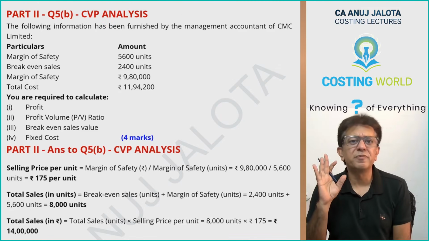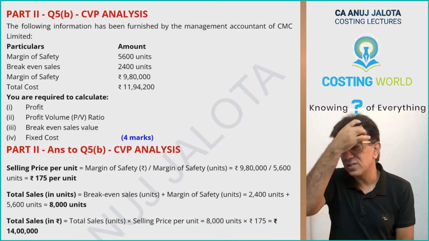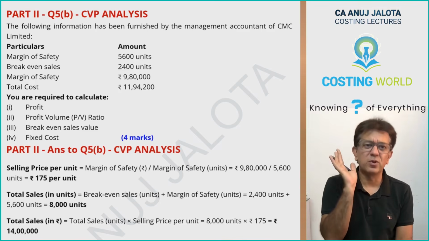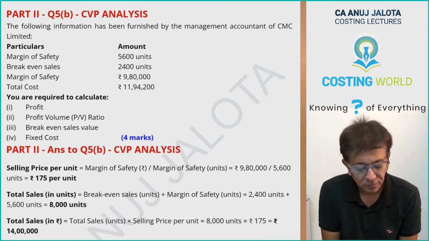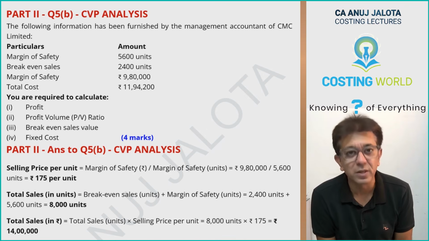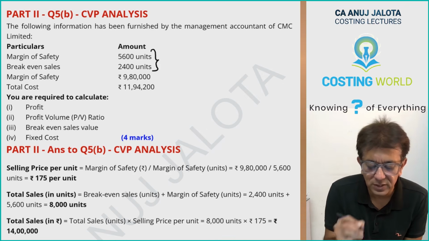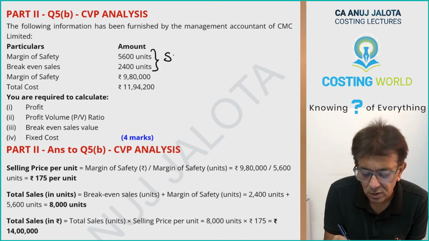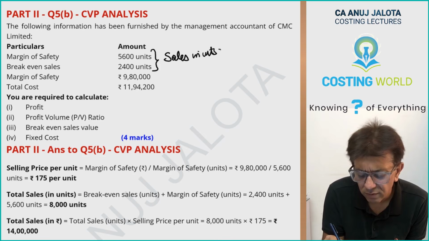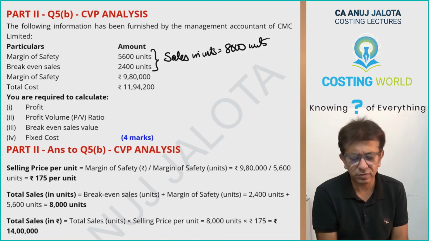Let's go guys, question number 5B, a question on CVP analysis. Something has to strike your mind for this question to work. Listen. The following information has been furnished by the management accountant of CMC Limited. Margin of safety is 5,600 units. Break-even sales is 2,400 units. So sales in units will be the total of this, 8,000 units. Sales is divided into two parts. One is the break-even point. The remaining part is the margin of safety.